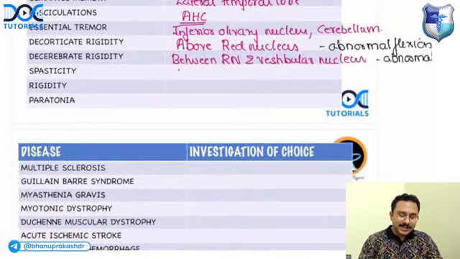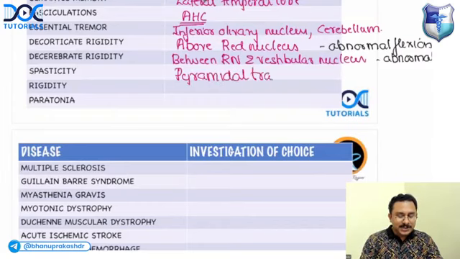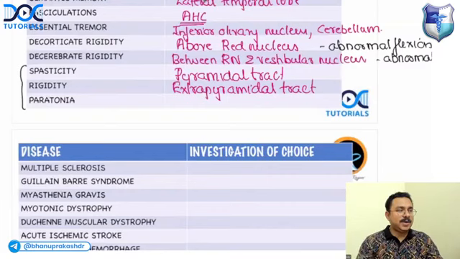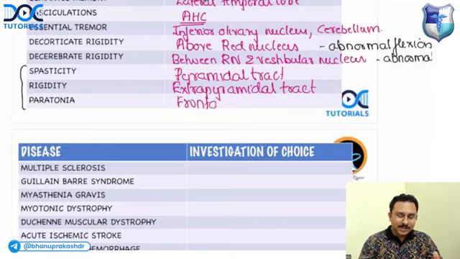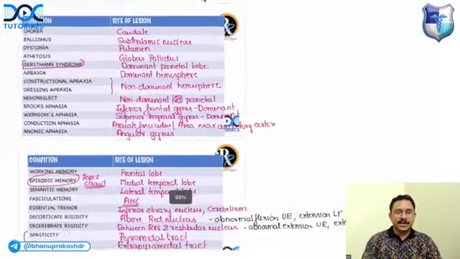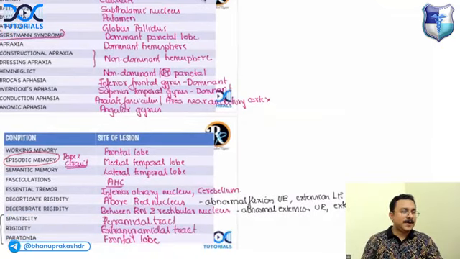Spasticity is seen with a site of lesion in the pyramidal tract. What about rigidity? Rigidity is extrapyramidal tract. Paratonia. So remember, spasticity, rigidity and paratonia are all types of hypertonia. Paratonia is a rare type. This happens because of frontal lobe lesions. So this is important, site of lesion, again, high-yield tables. Okay, right.